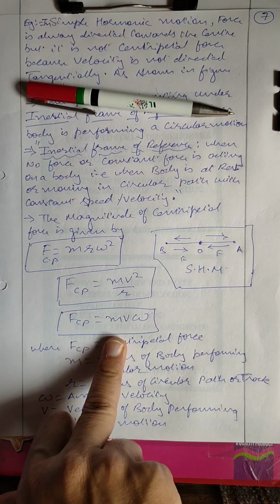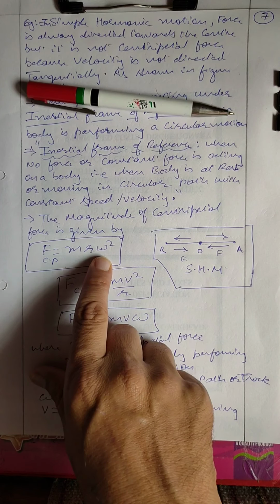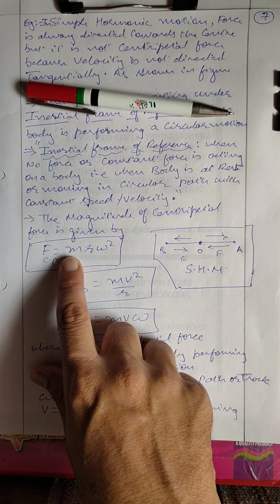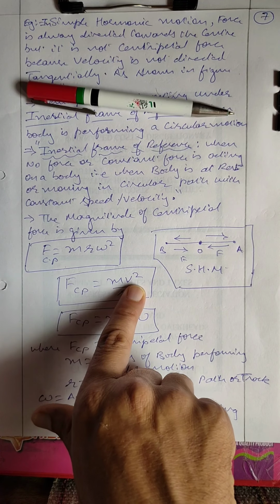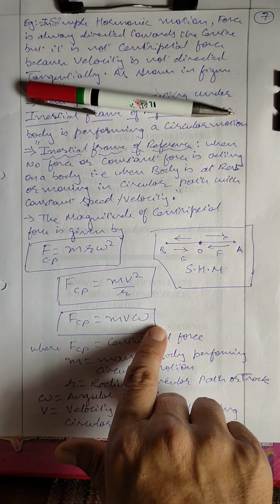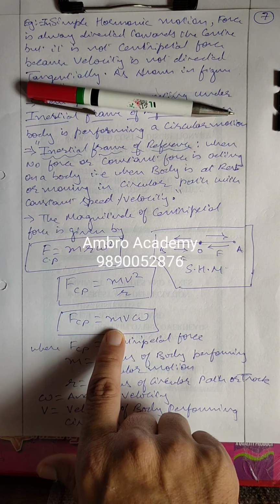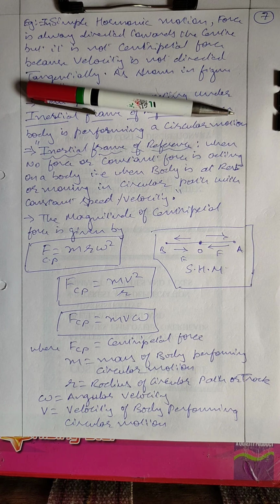So all these three formulas we are going to use when we have different terms. If we know angular velocity, radius and mass, we use this. If instead of angular velocity, velocity is given, with mass and radius, we use this. If we know velocity, angular velocity and mass but no radius, we use this. So these three formulas are used as and when required.